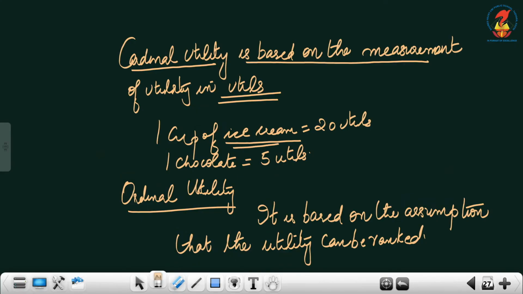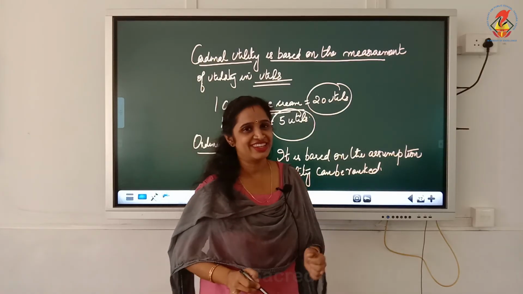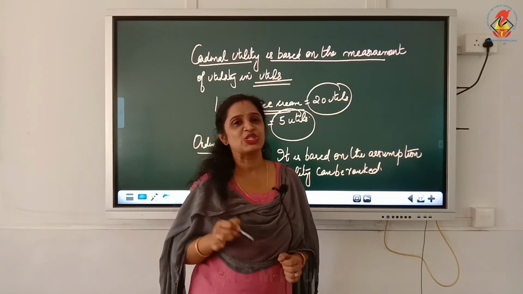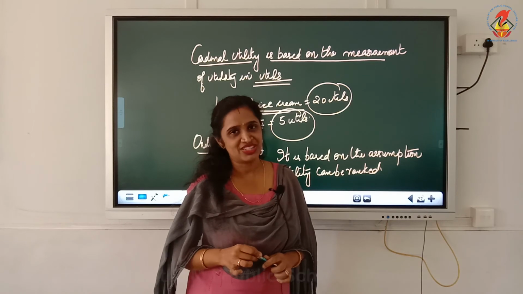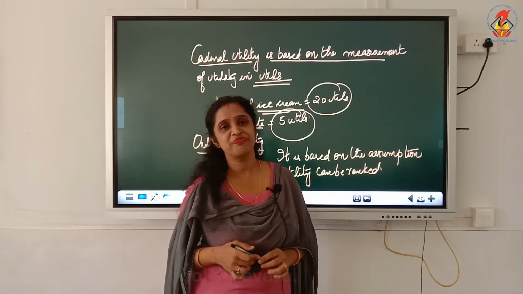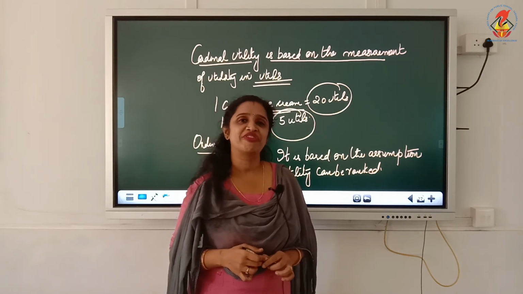One cup of ice cream gives me 20 utils. One chocolate will give me 5 utils. What did you understand from that? Here the maximum satisfaction I have derived is by consuming one cup of ice cream, because one cup of ice cream will give me 20 utils, and one chocolate will give me only 5 utils.